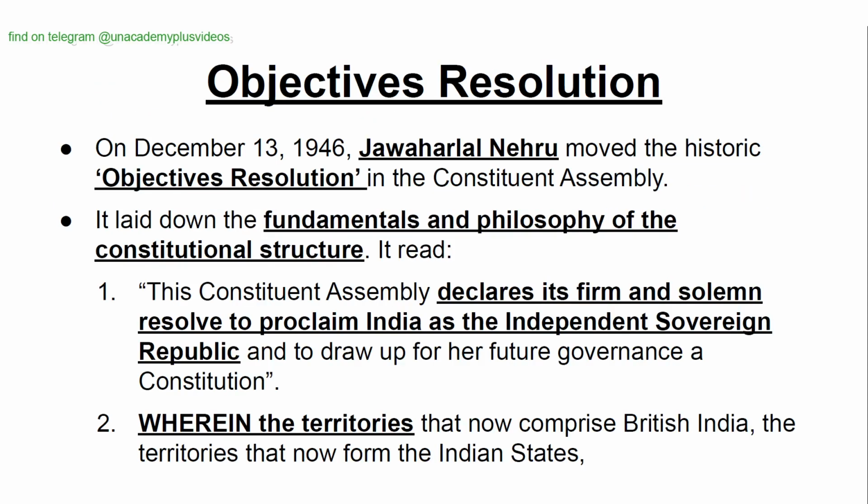Objectives Resolution. On December 30, 1946, Jawaharlal Nehru moved the historic Objectives Resolution in the Constituent Assembly. It laid down the fundamentals and philosophy of the constitutional structure.